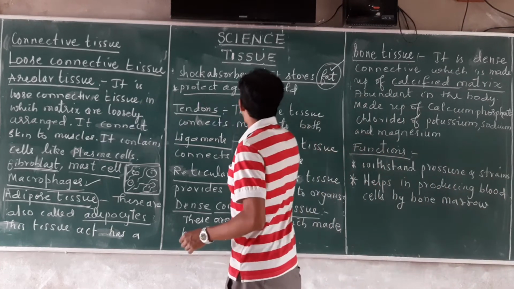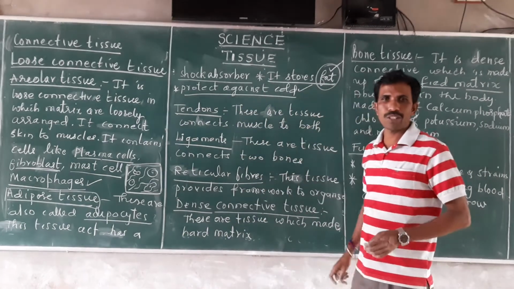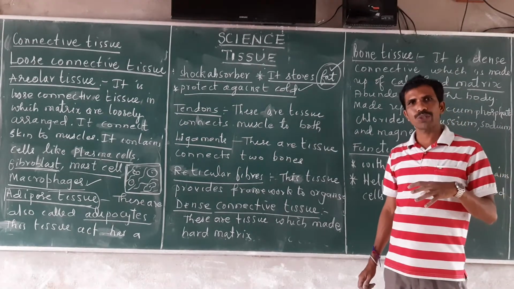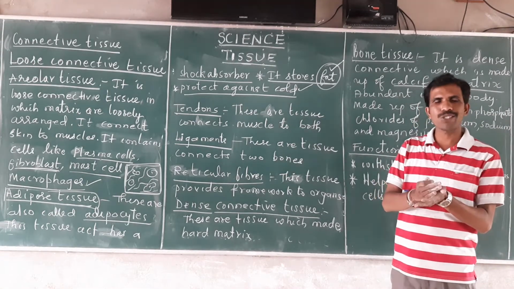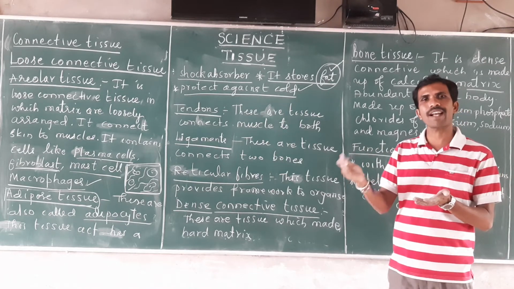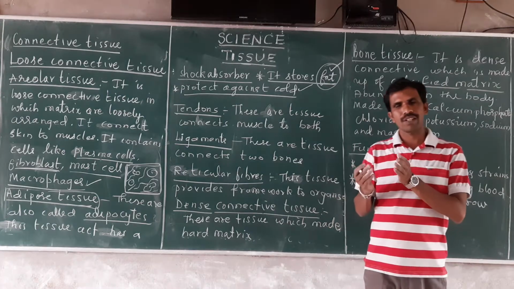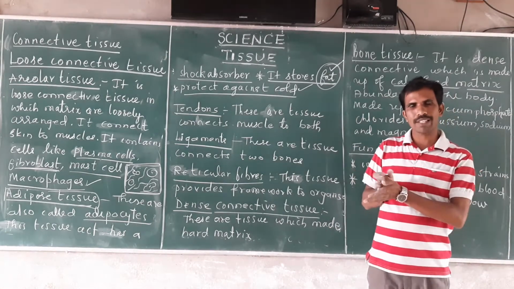Then, protection against cold. Adipose tissue acts like an insulator against cold. Insulator against cold means that in the winter season, with that much cold, we can survive.